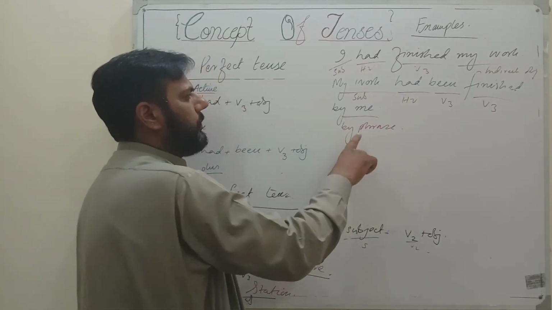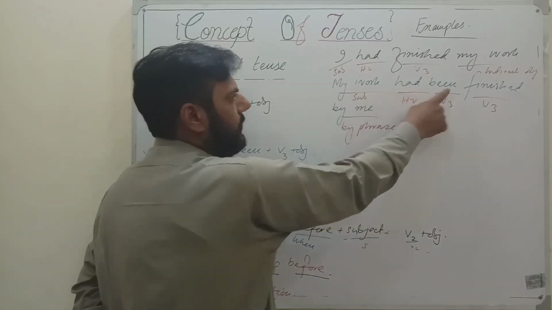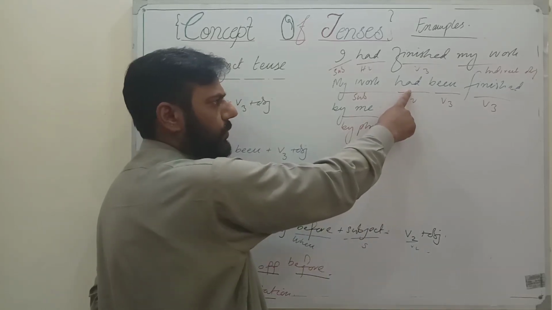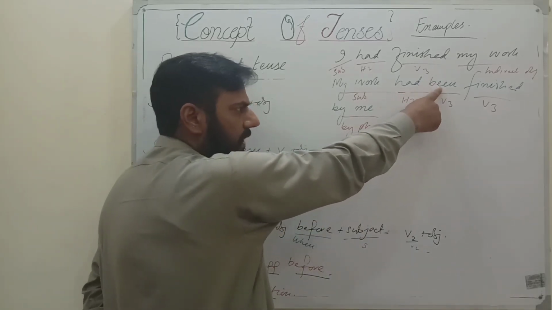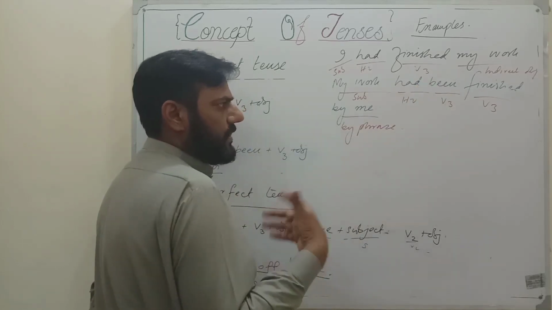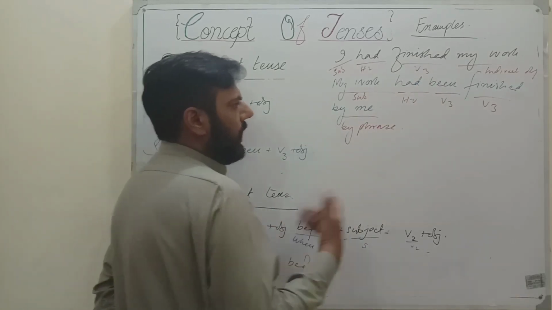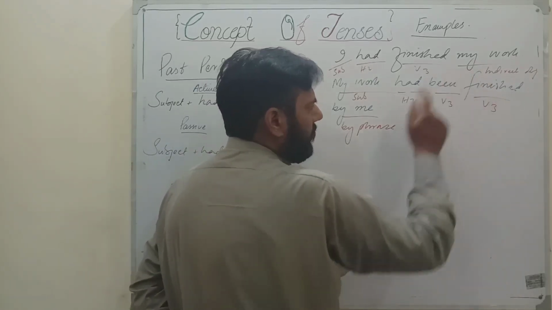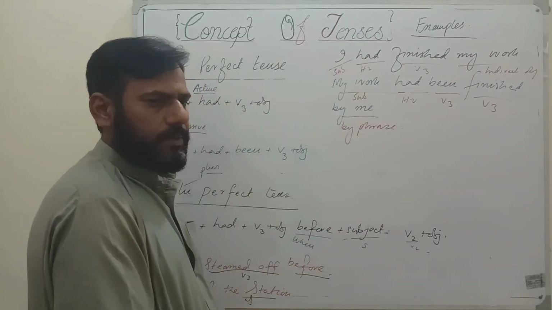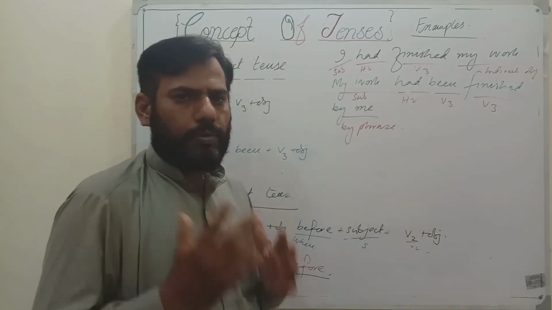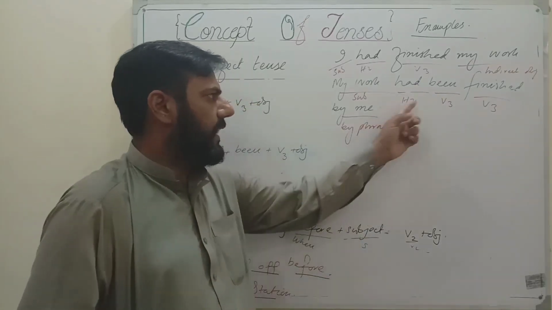So if we go to the passive structure: my work had been finished. Here you see three parts. First, had, used for past. Been is a be verb actually, and it is used here as a third form for the completion, the making up of the third form. And then finished is the original third form. It has been used in the passive voice. So had, been, and finished. So we have two third forms here: been and finished.